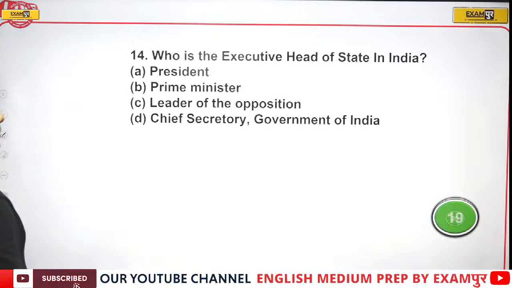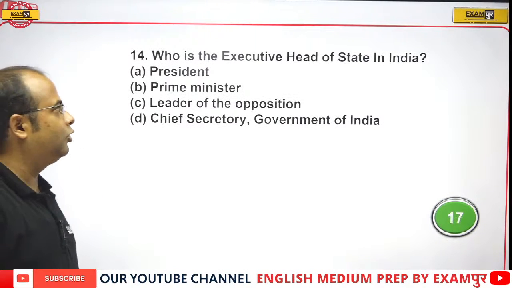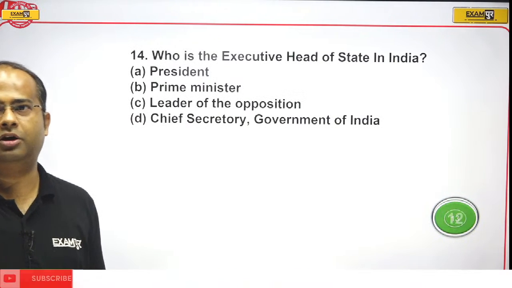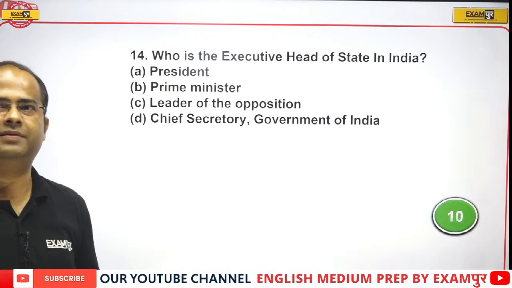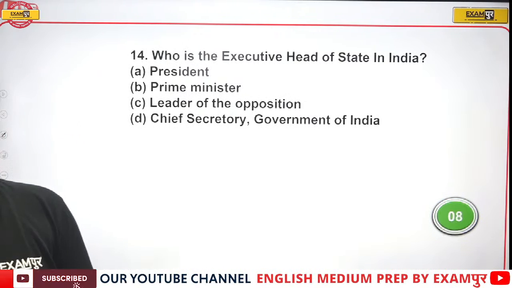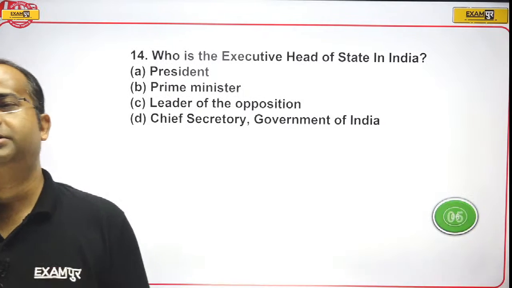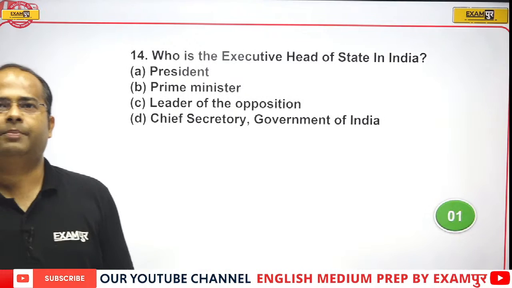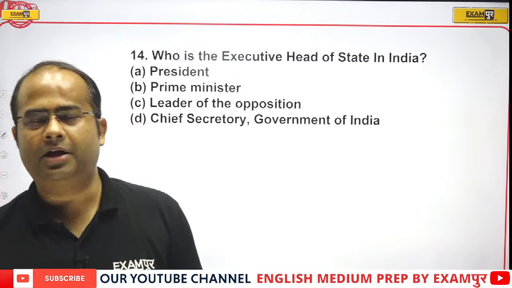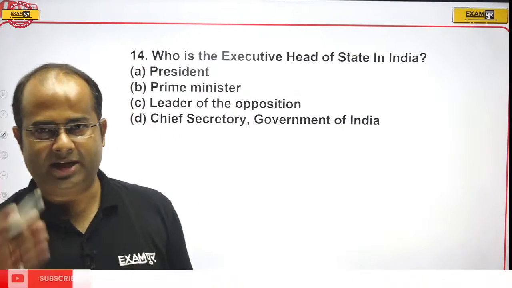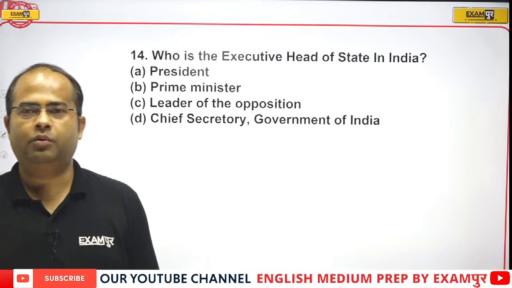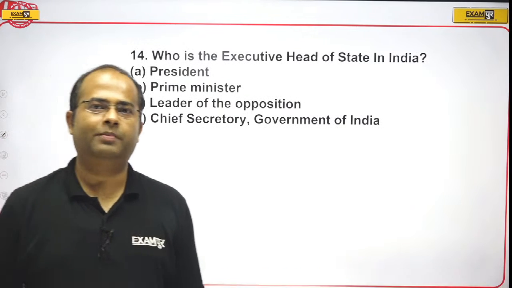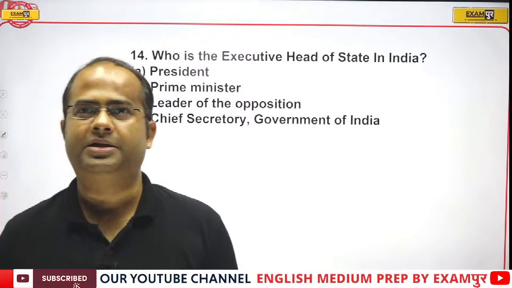Now guys, the question before you is the last question. Who is the Emergency Ordinance 123? That is also an emergency. We have three types: 352, 356 and 360, and the ordinance is 123. The process of removal has been started, but none of the judges have been removed. It was started against Justice V. Ramaswamy, but it was passed in Lok Sabha and defeated in Rajya Sabha. The removal process was initiated but not completed.